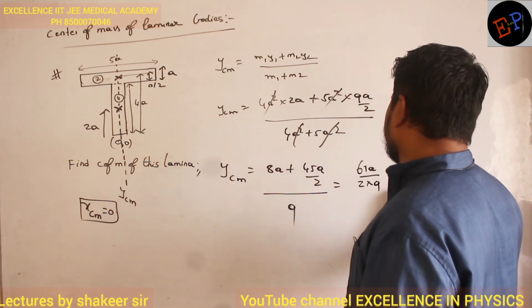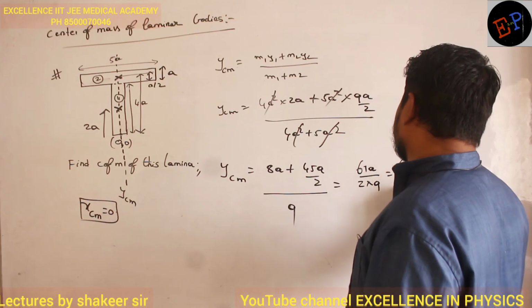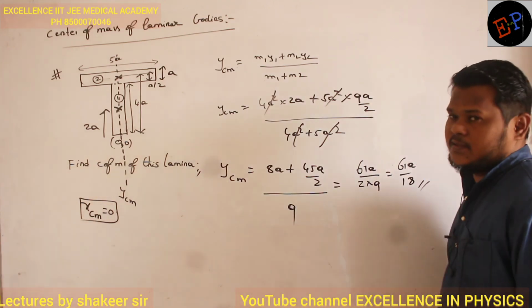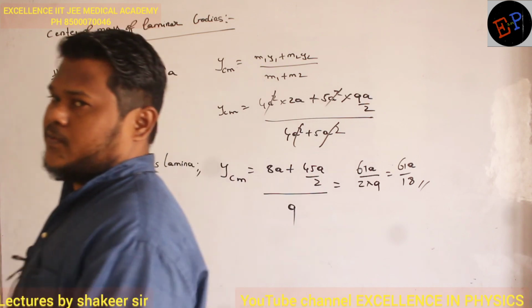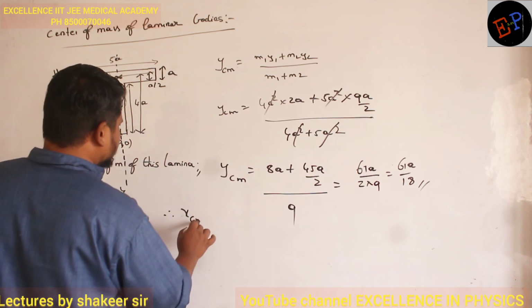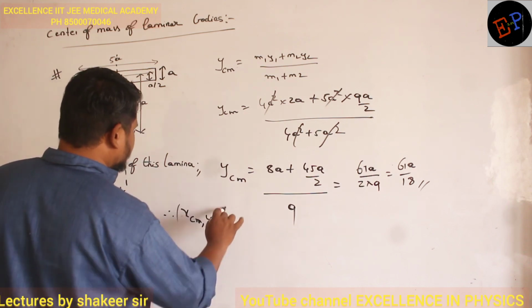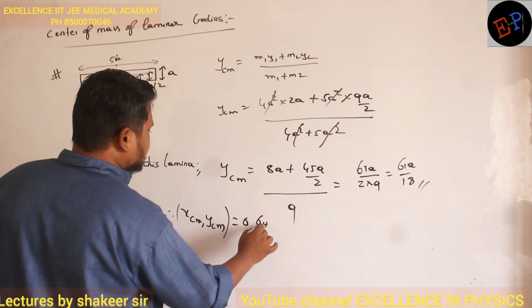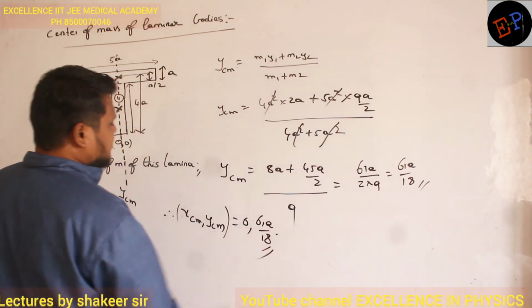So 61a divided by 18. This is my answer. So this is the position of y center of mass. X center of mass is how much? It is 0. So therefore x center of mass comma y center of mass is 0 comma 61a divided by 18. This is my answer.